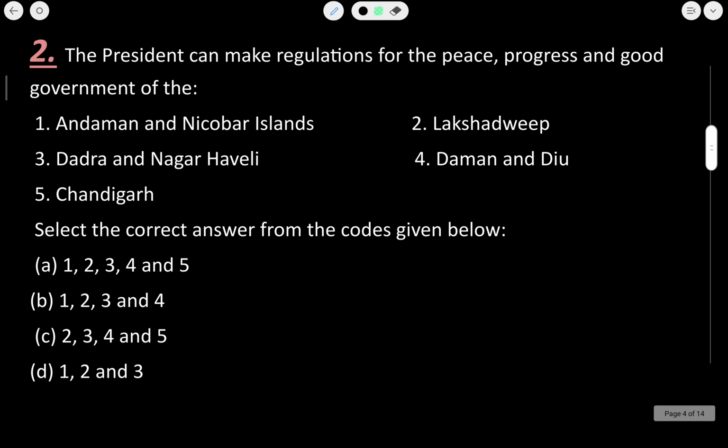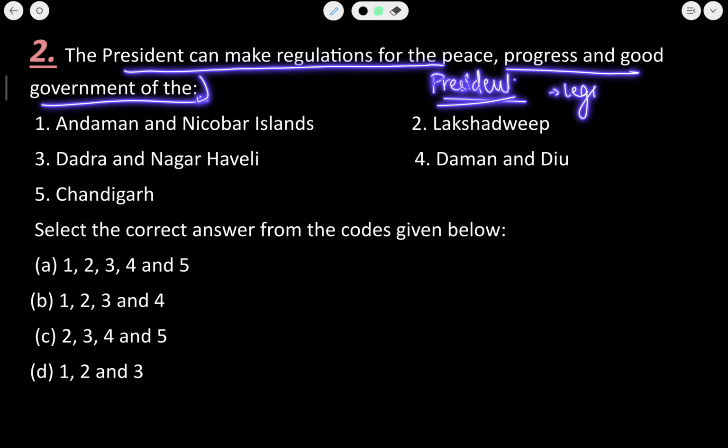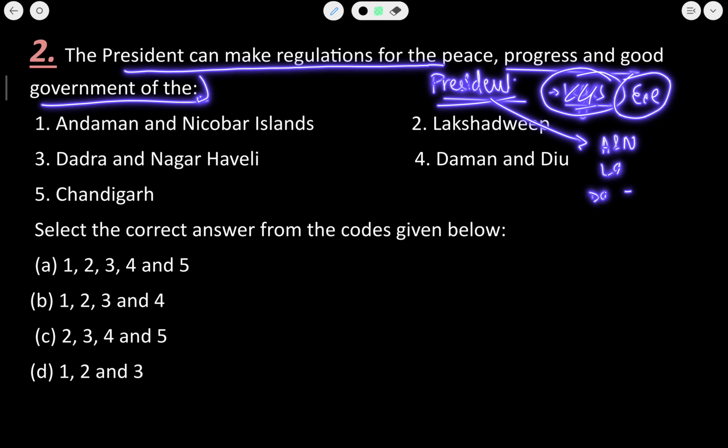Now, the president can make regulation for the peace, progress and good government of. So if you remember the president chapter, when I was teaching you, I told you in the executive functions, not legislative but executive functions, that the president has the responsibility for the good governance of Andaman and Nicobar, Lakshadweep and Dadra and Nagar Haveli and Daman and Diu.